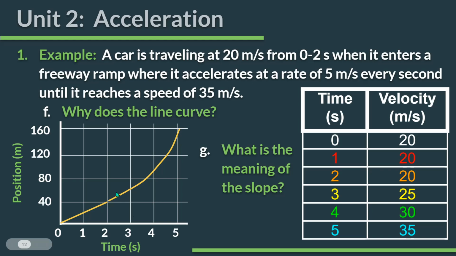So the fact that the curve is there means that the slope is changing, and thus the velocity is changing, and that's how you know that you have acceleration happening. Okay, I've added in some little arrows to my picture so you can see that slope changing. And I think there was an image like that yesterday too. If you look at the slope at any given point and draw a tangent line to that point, you can see that this is steeper up here than it was down here.